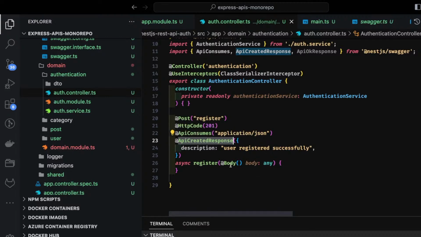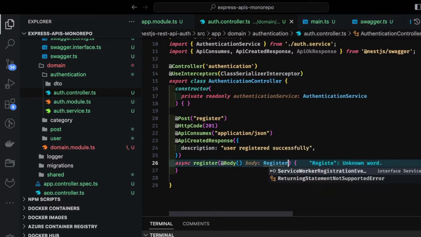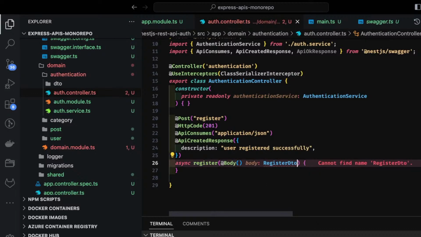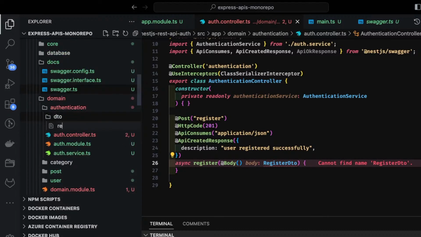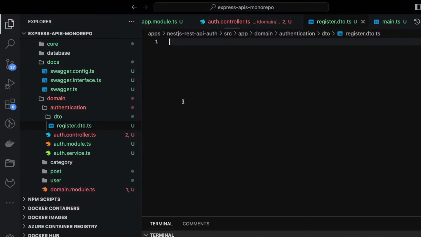Now, register. What we are doing in register, and here we need a register DTO. So I will use a register DTO that we need to create. I will create register.dto here, and we have already created a DTO in the last section.